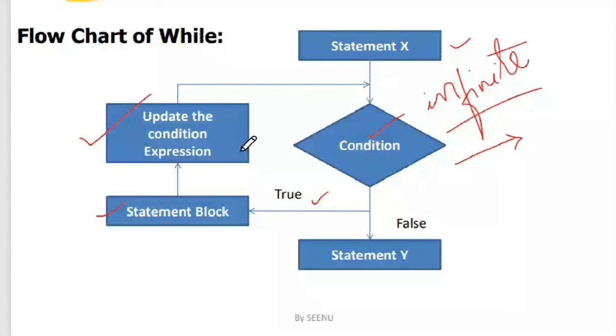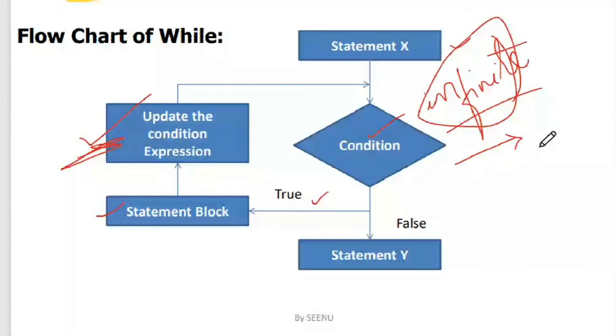Inside the block of statements in the while, there should be a statement that pushes the condition to being false, making it finite. Never make your loop infinite, but if your loop has somehow become infinite, you can press Ctrl C on your console to come out of the loop.